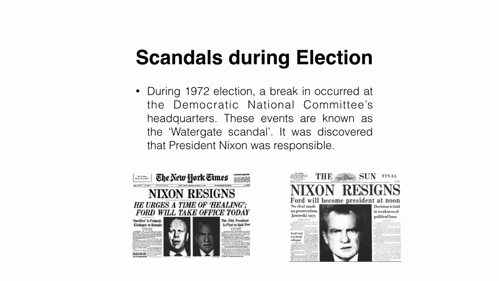Another similarity is that both these elections are embroiled in scandals. During the 1972 election, a break-in occurred in the Democratic National Committee's headquarters. The burglars stole documents and bugged phones. This would be known as the Watergate scandal. At the time of the election, the connection between the break-in and President Nixon wasn't clear. Nixon attempted to cover this incident up by many means, such as bribery and blocking the FBI's investigation. After his attempt to cover up failed, Nixon resigned before he faced impeachment.